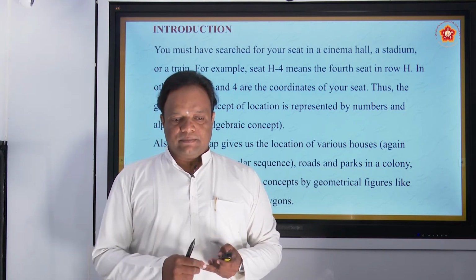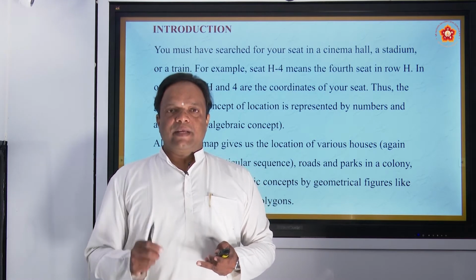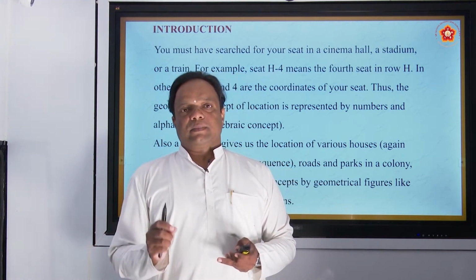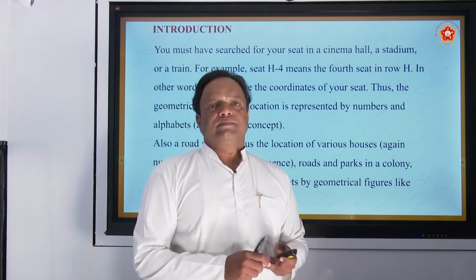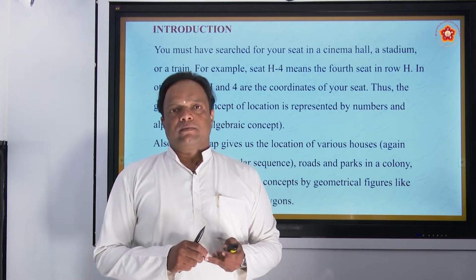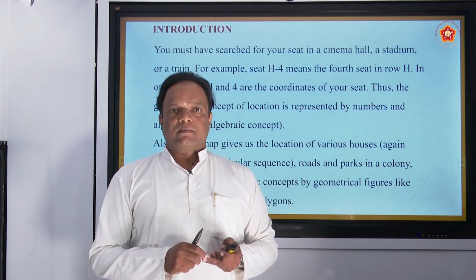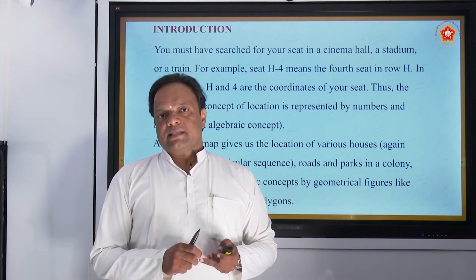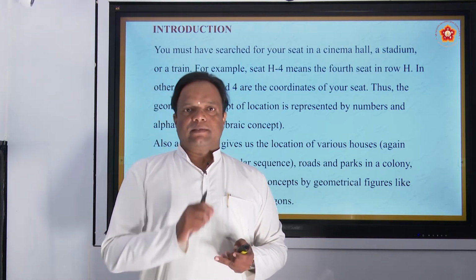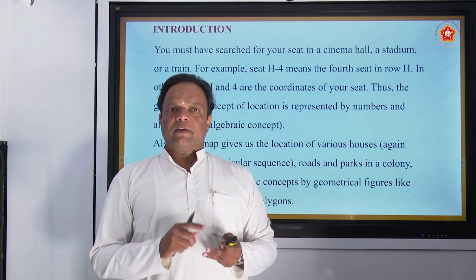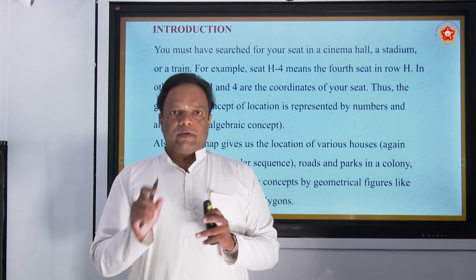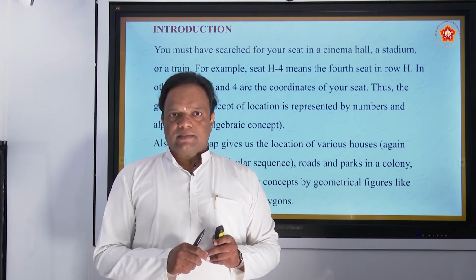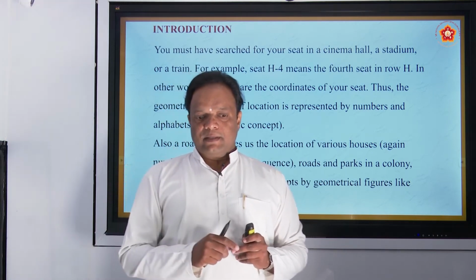Like when you go to the cinema hall, you see there A, B, C, D. There are rows A, B, C, D up to Z. In the rows, there is a number given. For example, in B row, you have seat 22. What is the meaning of this? Your seat is in row B, seat 22. Here the alphabet and number, B and 22, are the coordinates of your seat. Correct? Then come to another example.